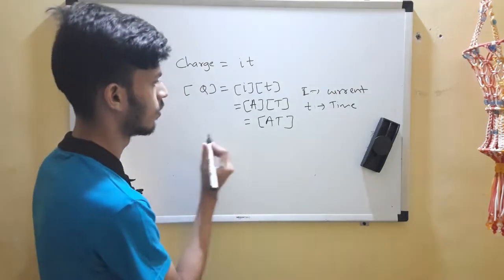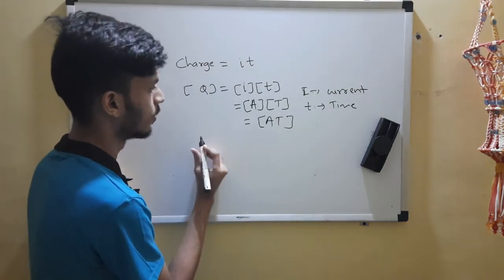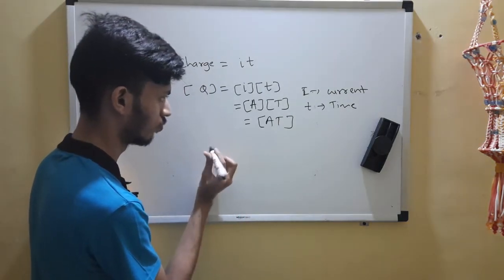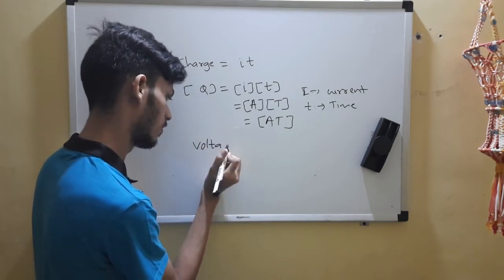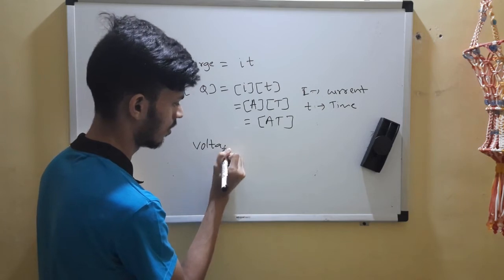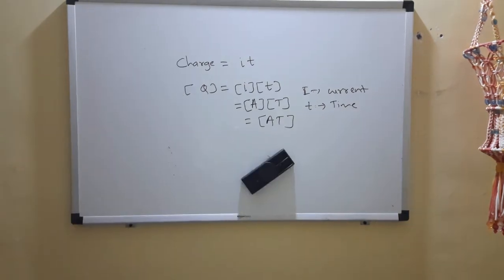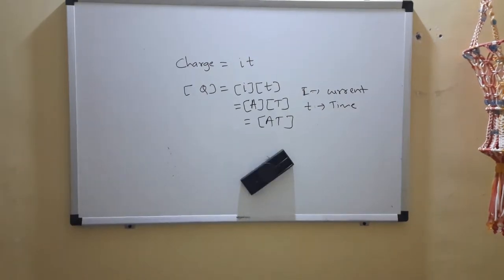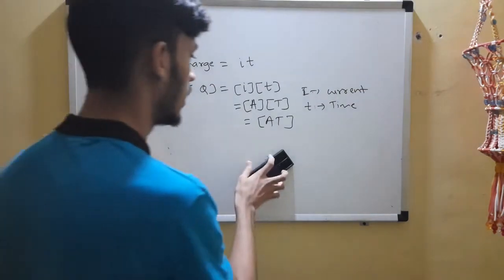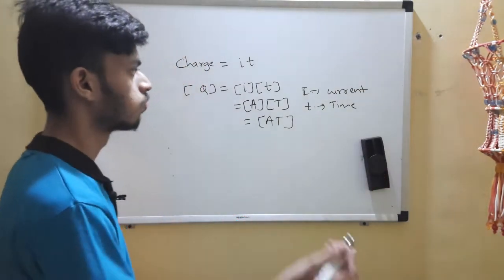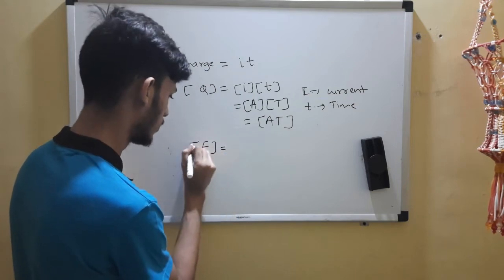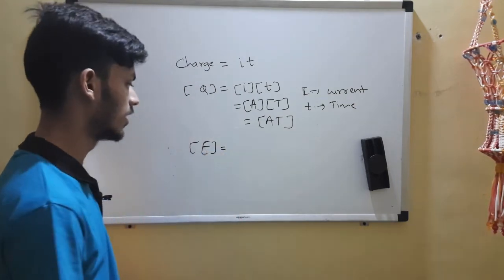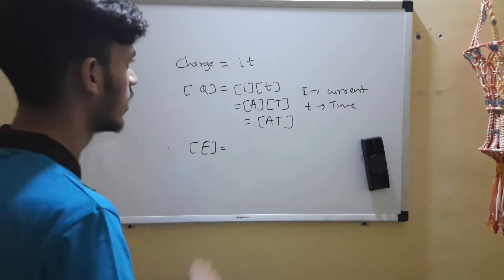Next, let's go for voltage. Okay, so let us first discuss electric intensity or electric field before we jump to voltage or resistance, because we'll link this with that.